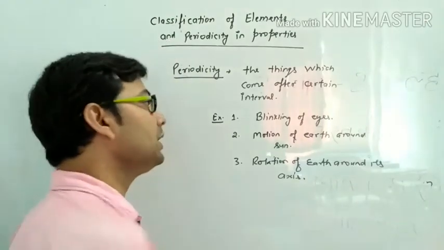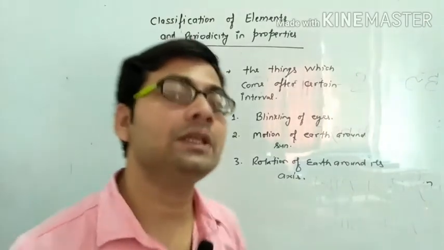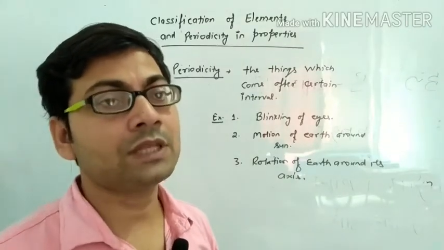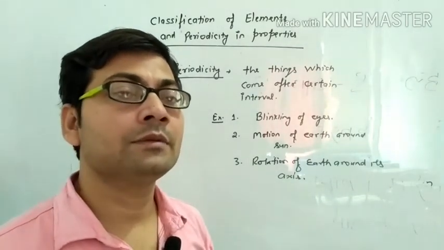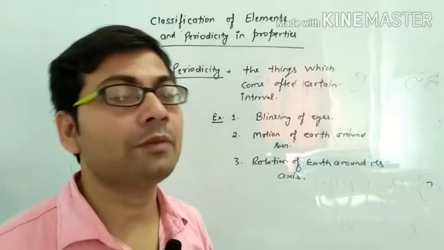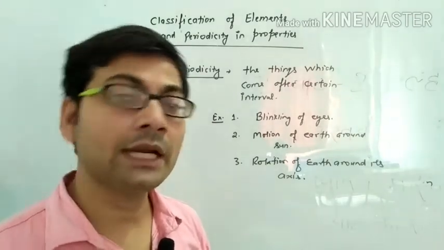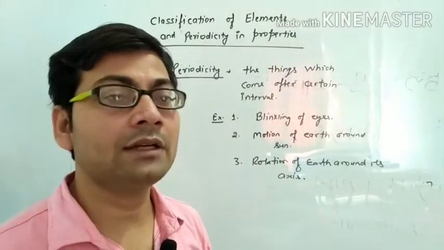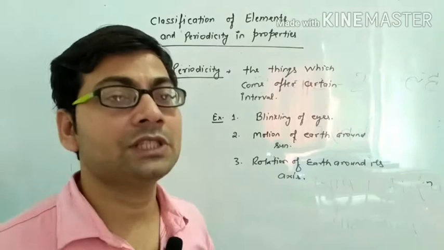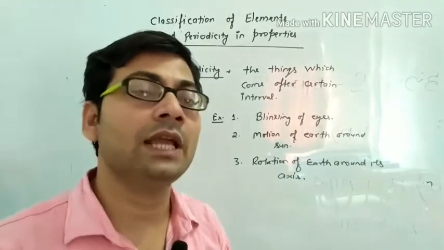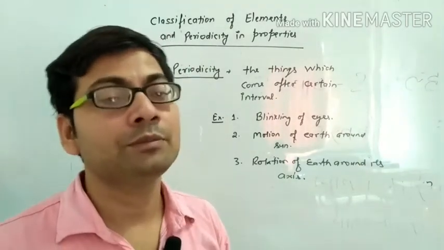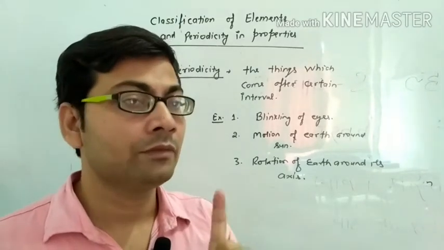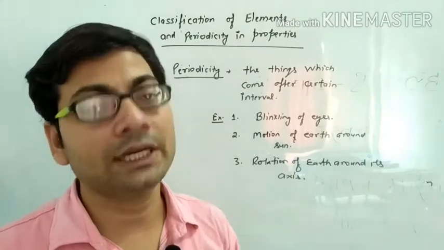Actually, the periodic table concept was first given by a scientist known as Mendeleev. The first priority goes to Mendeleev for making the periodic table, and at that time 60 elements were known. On the basis of those 60 elements, he classified the elements and made the periodic table on the basis of the reactivity of elements with oxygen as well as hydrogen.